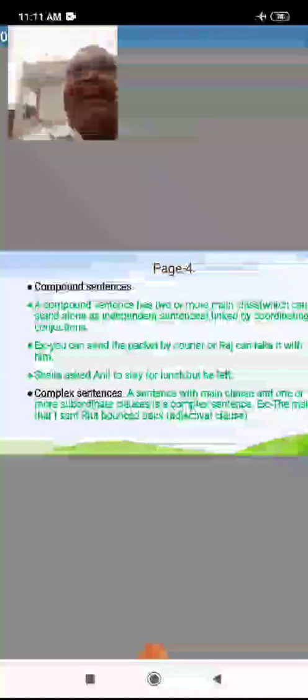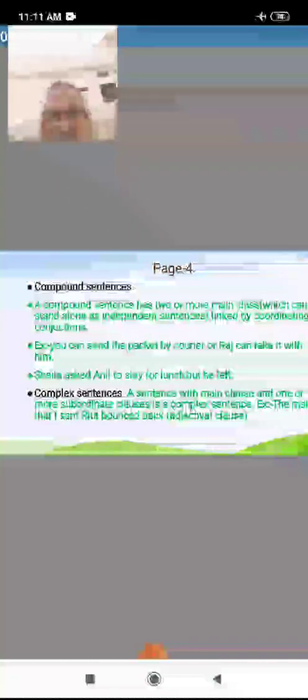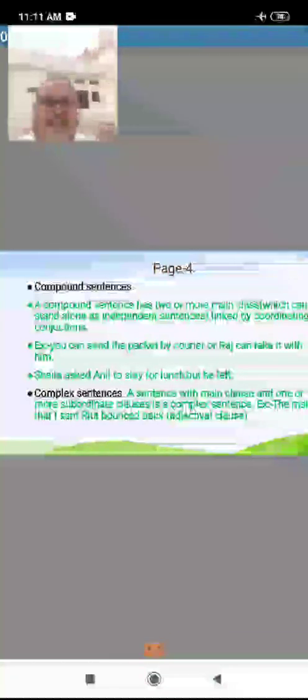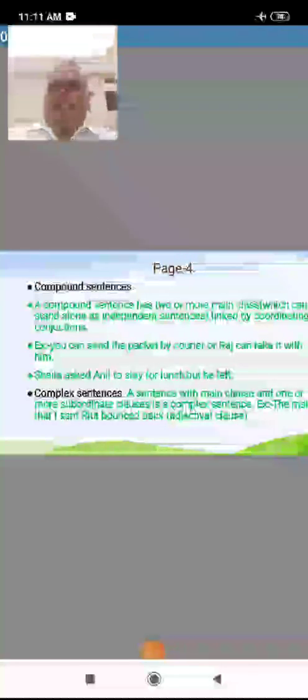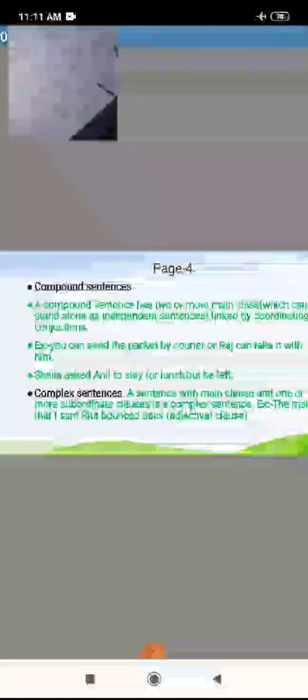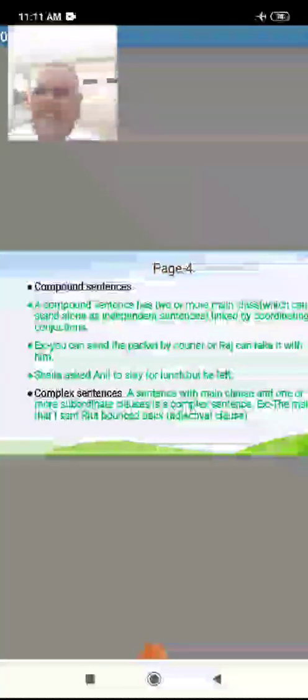She went to Chandigarh and she is working as a librarian. She is working as a librarian in Chandigarh. Isn't that what I'm saying? Like that. Right, this is called a compound sentence. One more example.